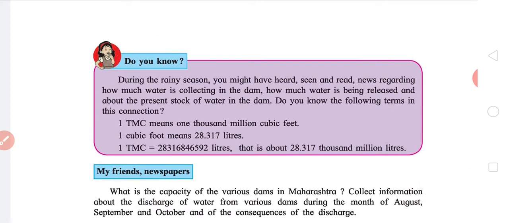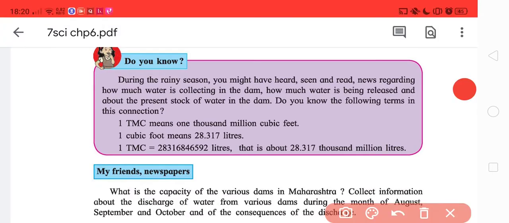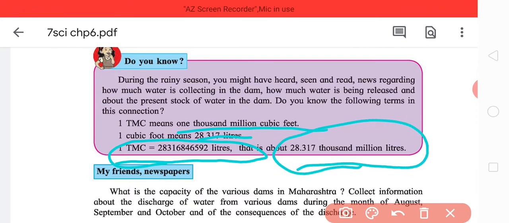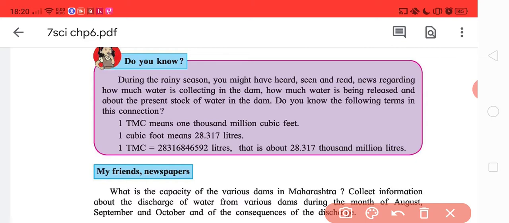Now some additional units. In dams, for example, 1 TMC, a lot of which happens when there are rains. So what basically is 1 TMC? 1000 million cubic feet. 1 cubic foot means 28 liters. So basically 1 TMC is a really big quantity. That is 28.37 thousand million liters. Okay, thank you.